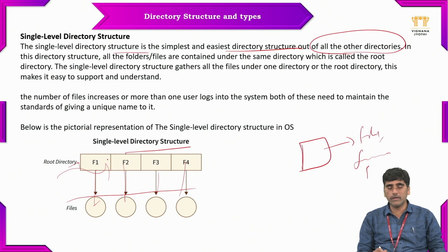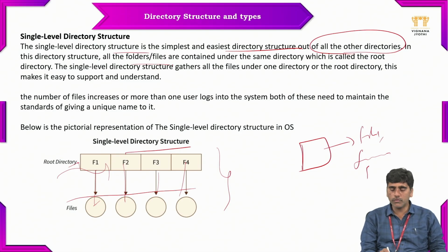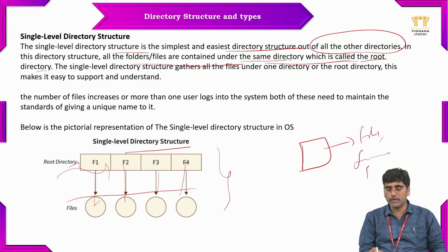So each and every root directory maintains each and every file. So these are single level directories. All the folders or files are contained under the same directory, which is called the root directory. If all these files or folders are under one directory, then that one directory, or same directory, is called the root directory. The single level directory structure gathers all the files under one directory, the root directory.